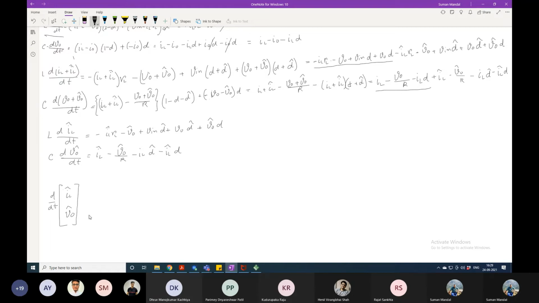You can see two states are written on the left side, and all this matrix will be written with respect to two variables, which are IL perturbation and V0 perturbation. Please tell me what are the 2 cross 2 matrix that I should write in this box, and then it will be multiplied with IL perturbation and V0. Tell me.